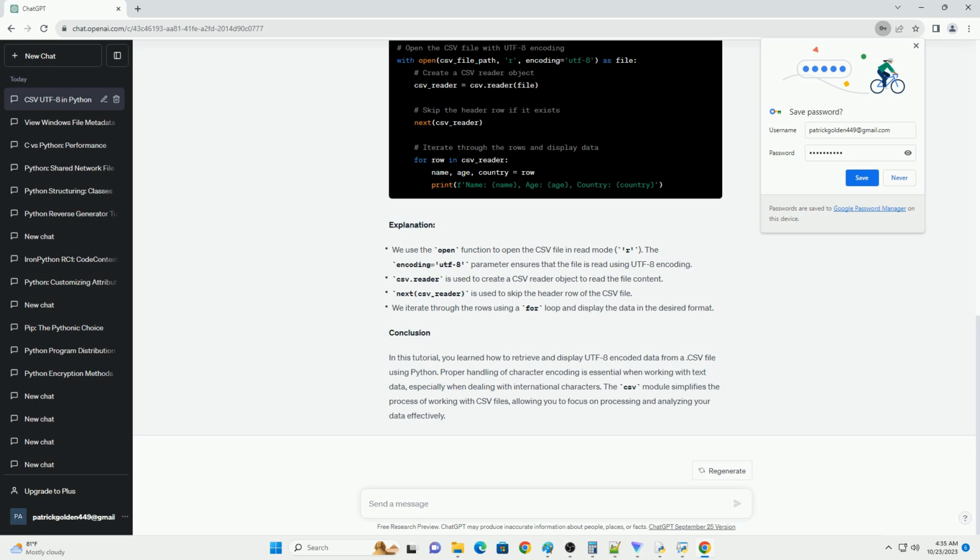This code will display the contents of each cell in the .csv file. You can modify it to suit your specific use case, like performing data processing or analysis. Here's the full Python script for retrieving and displaying UTF-8 data from a .csv file. Replace your_file.csv with the actual path to your .csv file.